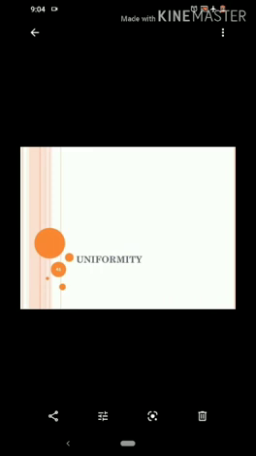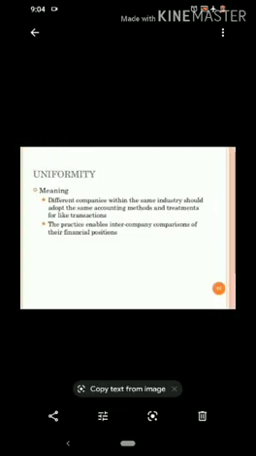Next is uniformity. Different companies within the same industry should adopt the same accounting methods and treatment for like transactions. This practice enables intercompany comparisons of their financial position.